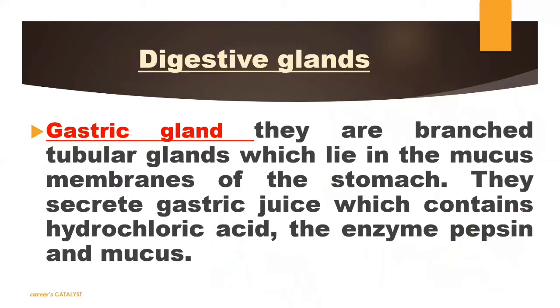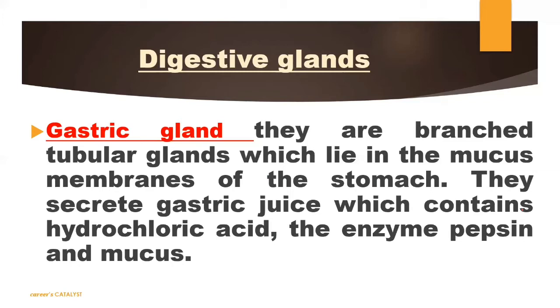Now we will talk about the gastric gland. Here we are talking about glands only. We are not discussing the whole process of the digestive system. We are talking about all the glands present in our digestive system that help to digest our complex food, one by one. First we talked about salivary amylase juice, and now we are talking about the gastric gland.